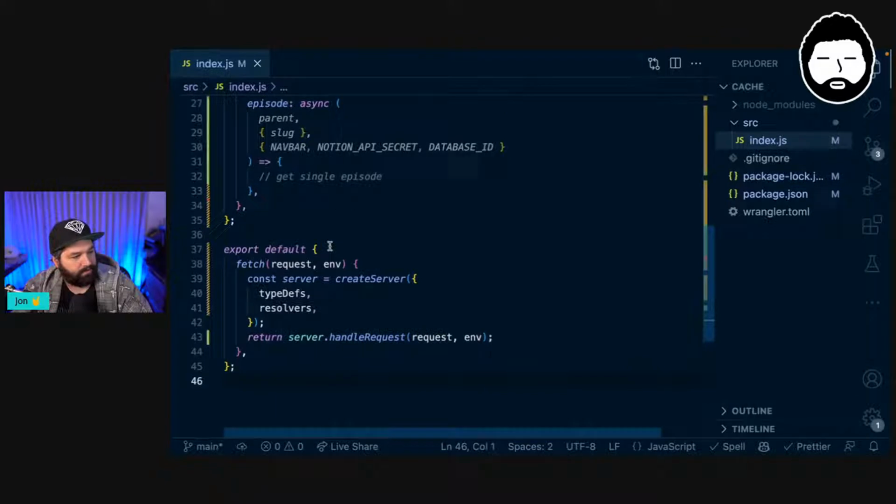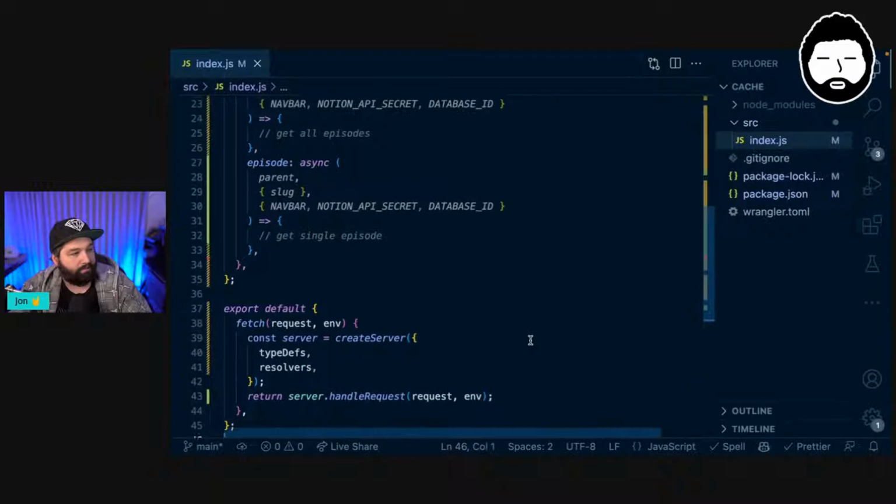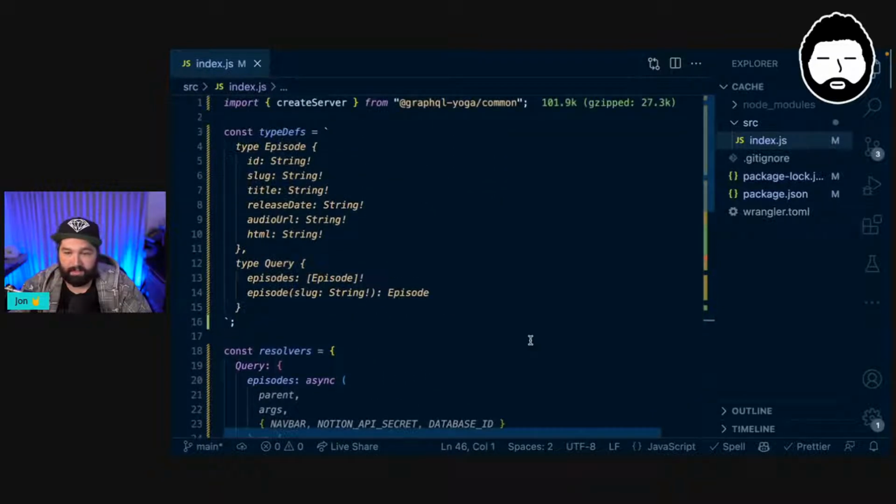index.js. And so all this is doing is it's doing exactly the same thing with the server. So it's creating a server with our type defs and our resolvers. And then it's just returning the handle request, passing in the request and the env. The only thing is I have declared some slightly more complex types. So if we start from the query, we have the query type, which has episodes and a single episode on it. So essentially we can send an episodes query and get back an array of episodes, or we can send a query for just a singular episode, giving it the string that we care about, and then we just get back one episode.